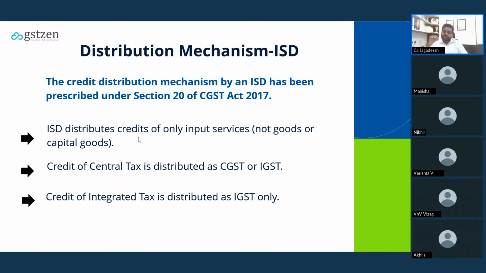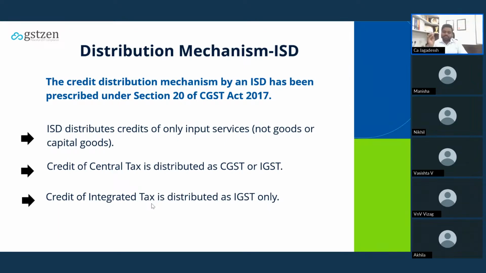Whereas in case of interstate, I will distribute CGST as an IGST. The same is the case with the SGST. In case of SGST, I will transfer Karnataka ISD to Karnataka regular as an SGST only, whereas Karnataka ISD to Telangana regular registration as an IGST. Okay. Coming to the next, credit of IGST, there is no difference in this.